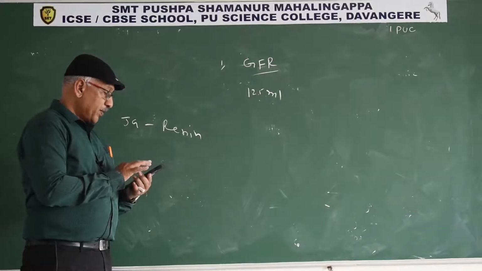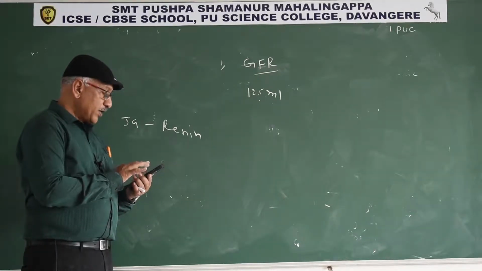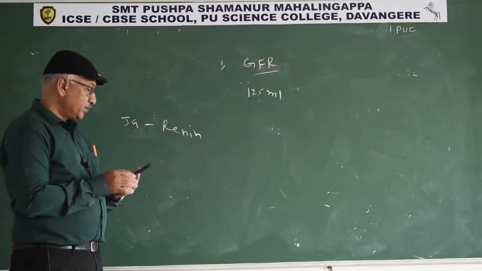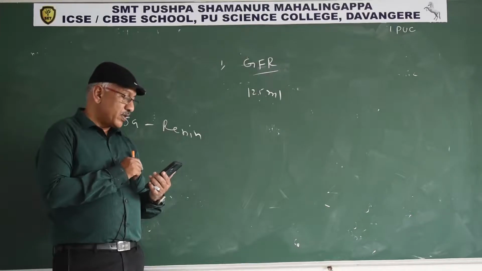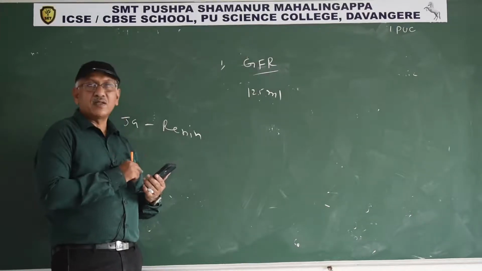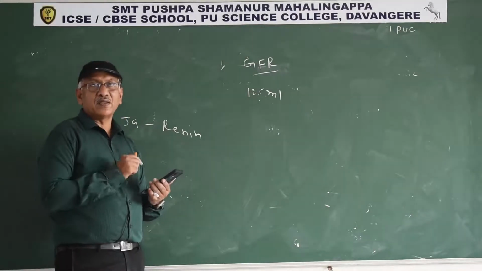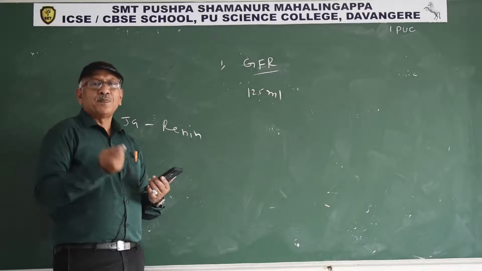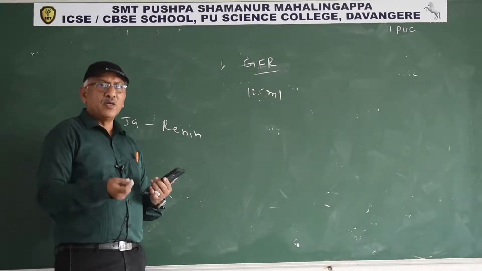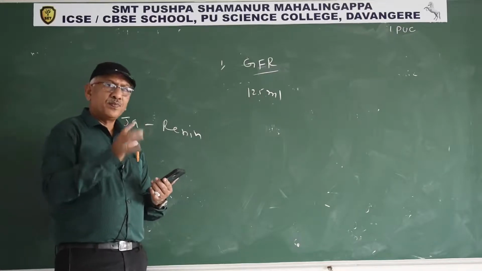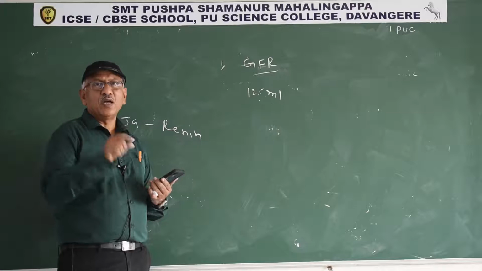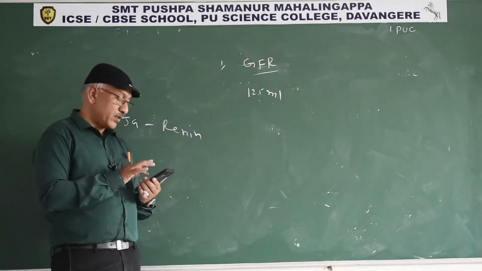Next one: indicate whether the following statements are true or false. First statement: micturition is carried out by a reflex. Correct, that is known as the micturition reflex. What is micturition? The release of urine from the urinary bladder is known as micturition. The nerve activity involved in micturition is known as the micturition reflex.